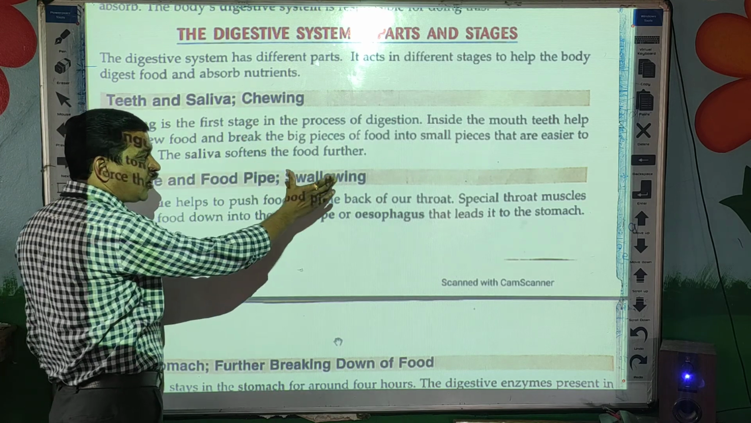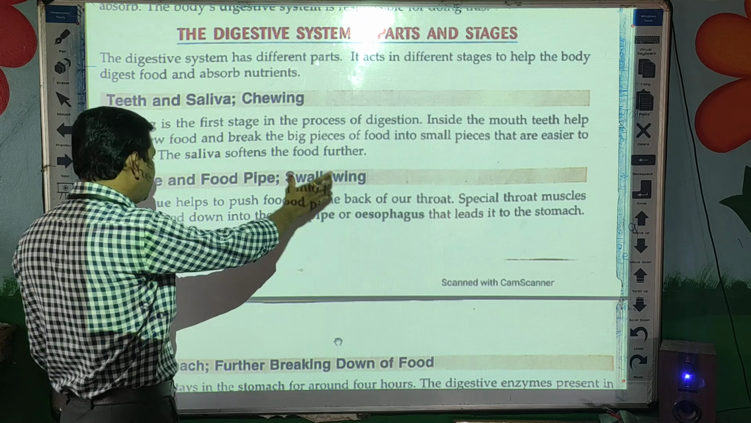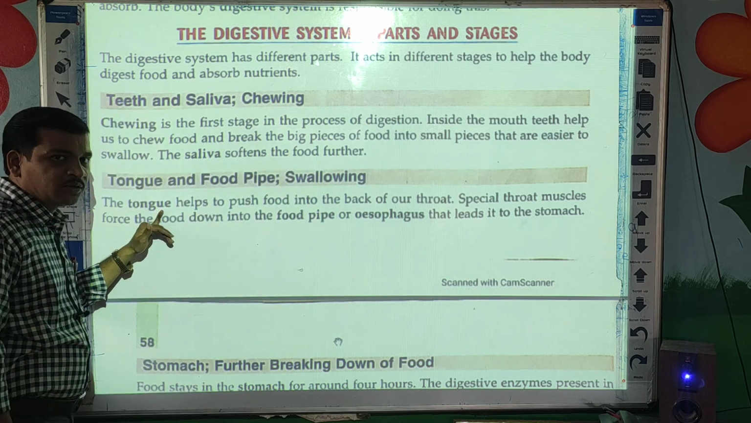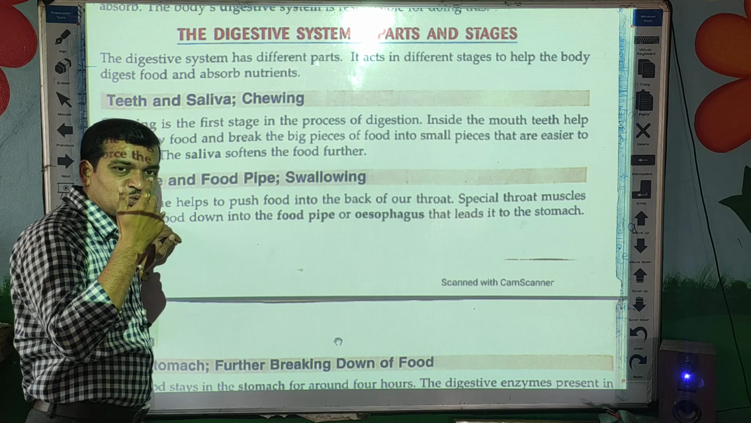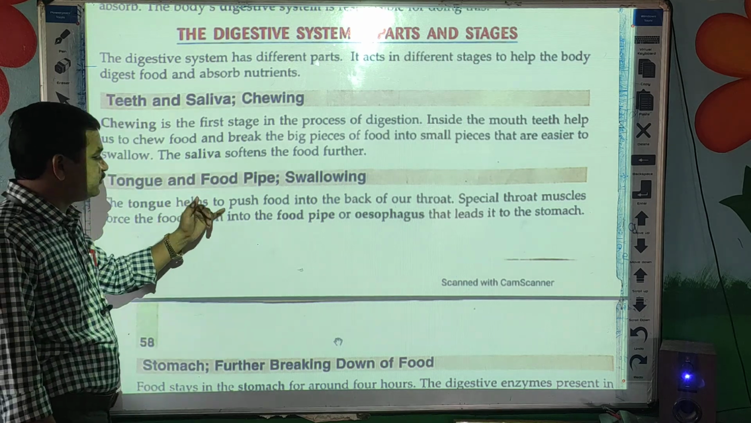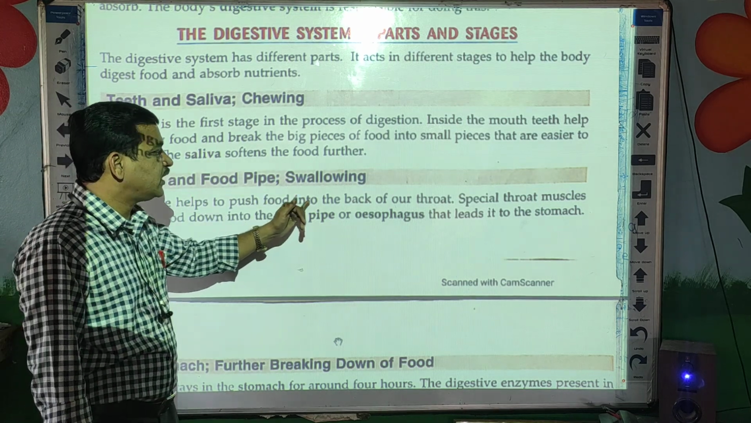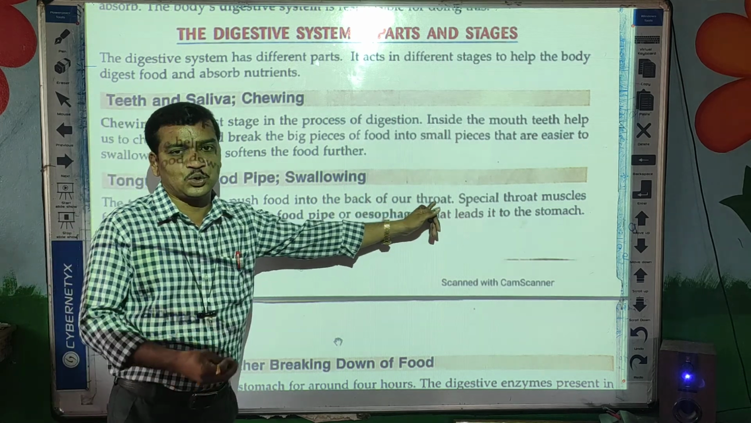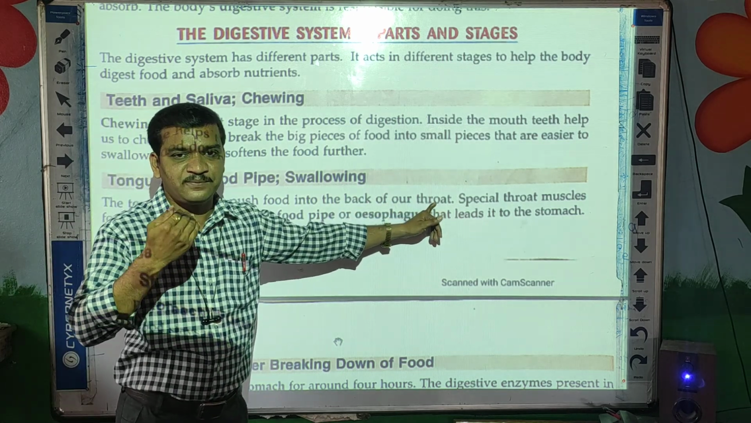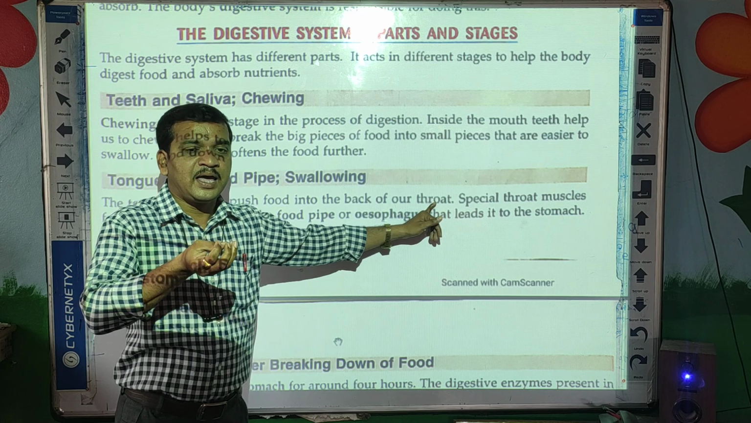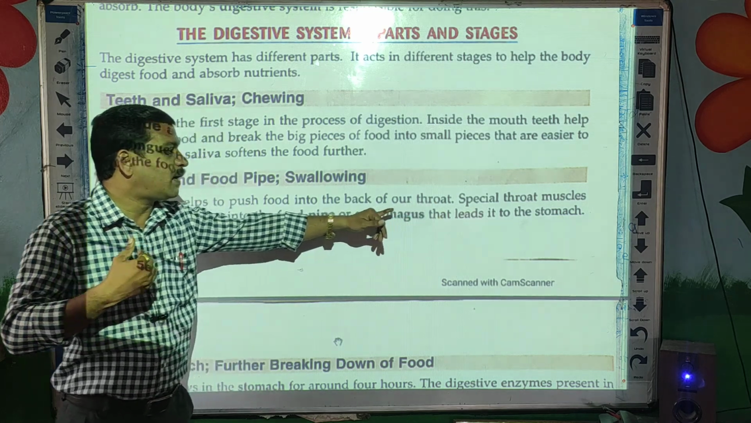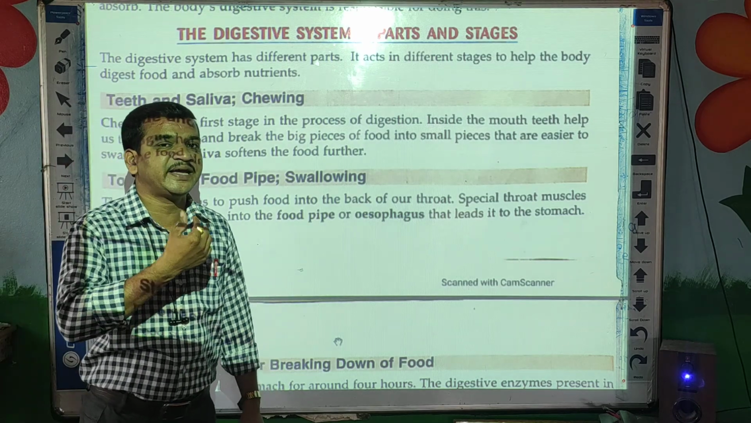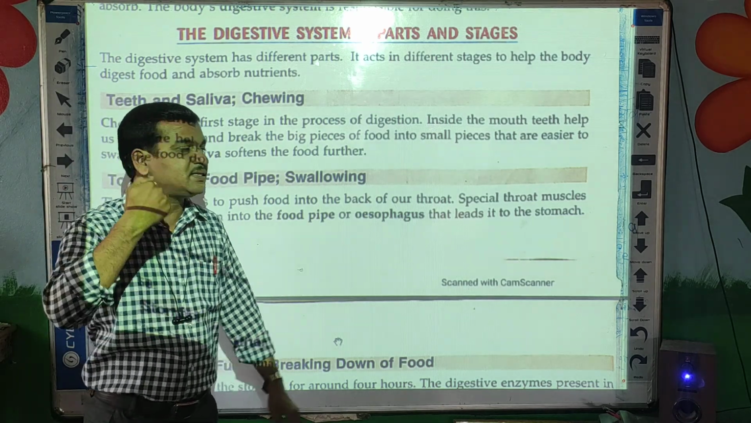The first method was chewing. Now the second step is swallowing. The tongue, which is the flexible organ in our mouth, always moves, yes or no? The tongue helps to push food into the back of our throat region. So after forming the paste, the tongue helps us to push the food to the back of our throat region. This is the neck region where the food pipe is present.